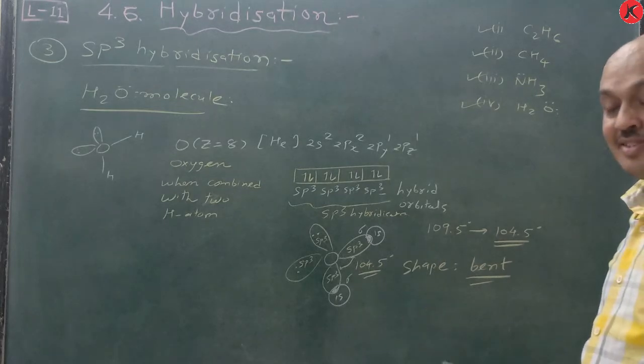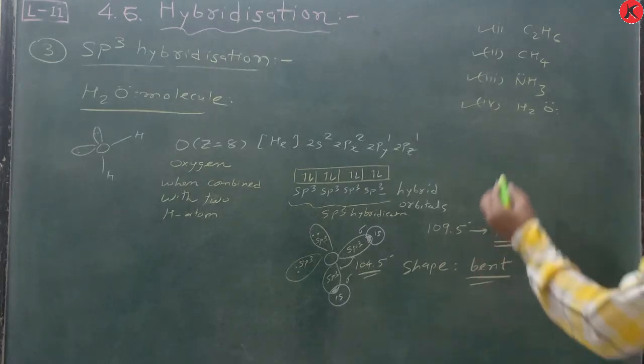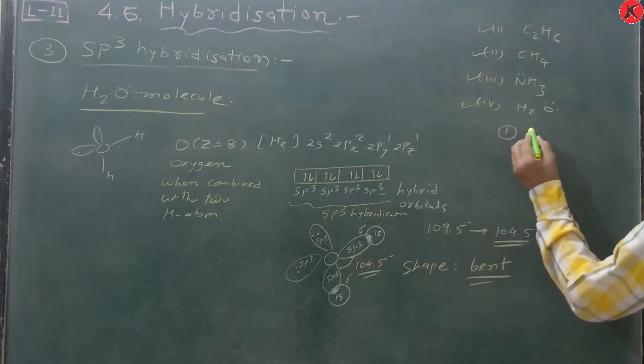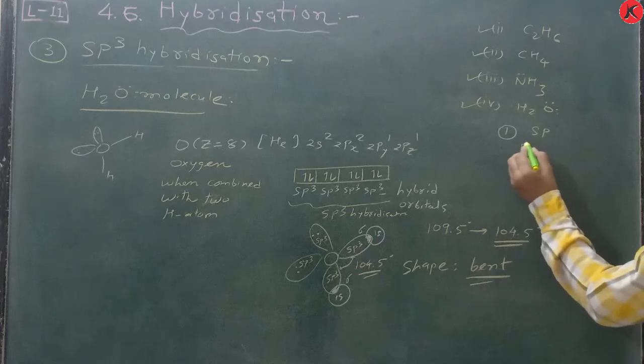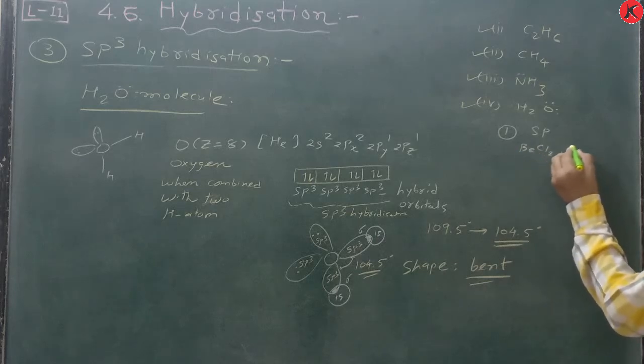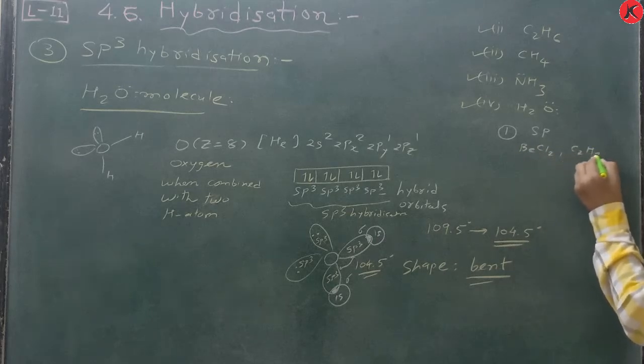Now let's see it once again. First we completed sp hybridization, in which we took the examples of BeCl2 and C2H2.